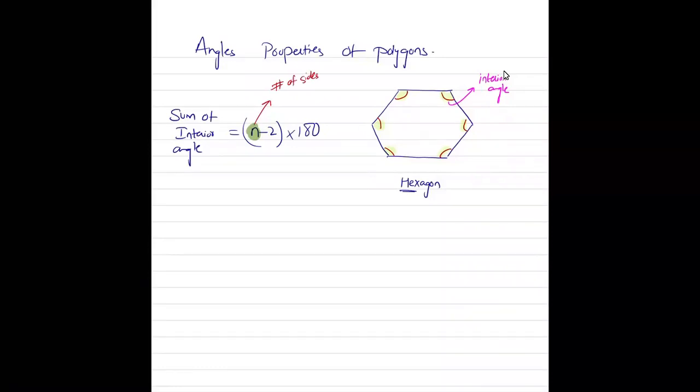So in a hexagon, what is going to be the value of n? N value is going to be 6. So 6 minus 2 times 180. 6 minus 2 is 4. What is 4 times 180? 720. Okay, right.